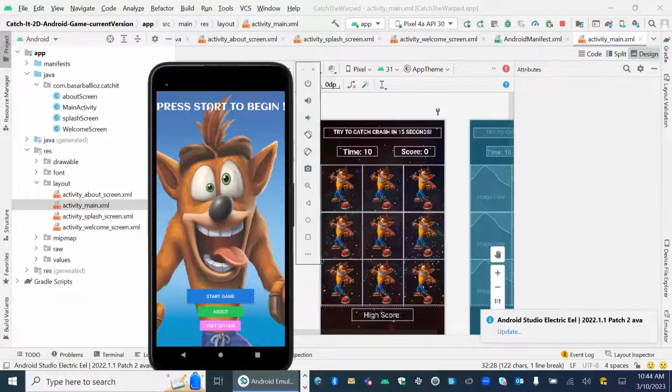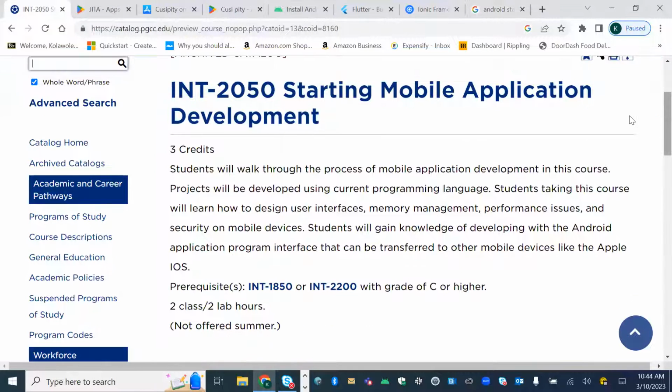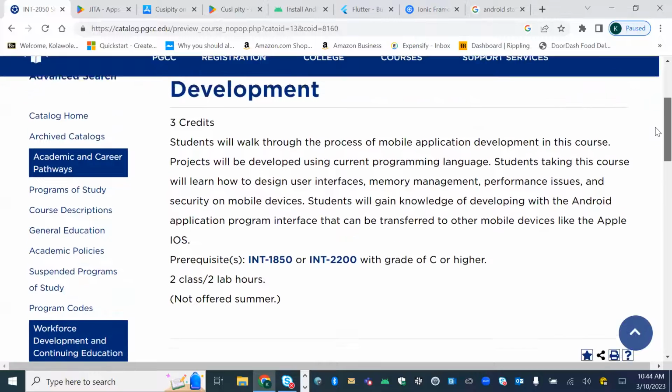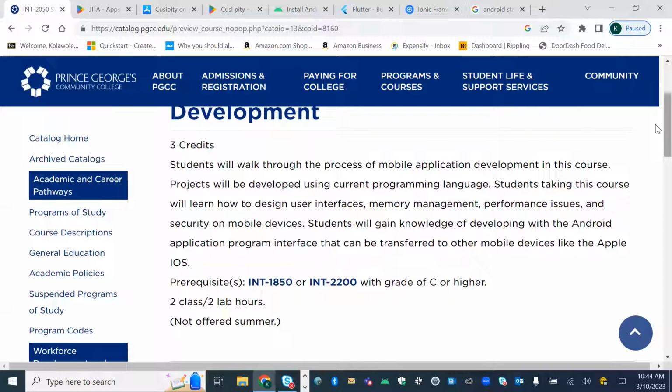And then I also see a question from Leslie. What are the prerequisites for this class, assuming Java and XML? Those are good questions. What you see is that I put right here our class INT 2050, mobile application development. We hope that you have at least a basic programming foundation, and one of the things you see is Java. So you have INT 2200, our Java class, or our 1850, which is like our web development class. Having one or both of them would be sufficient for you.